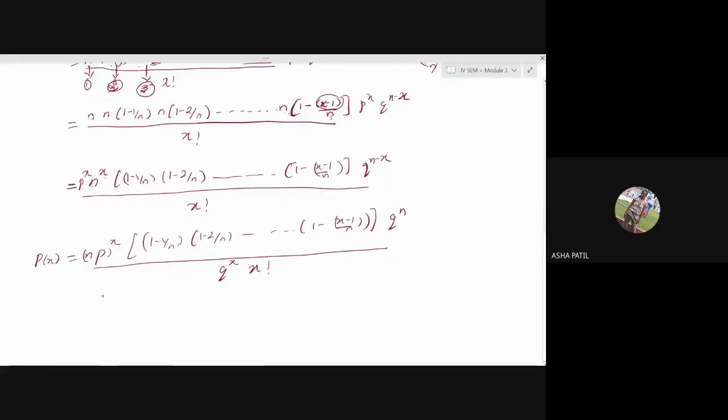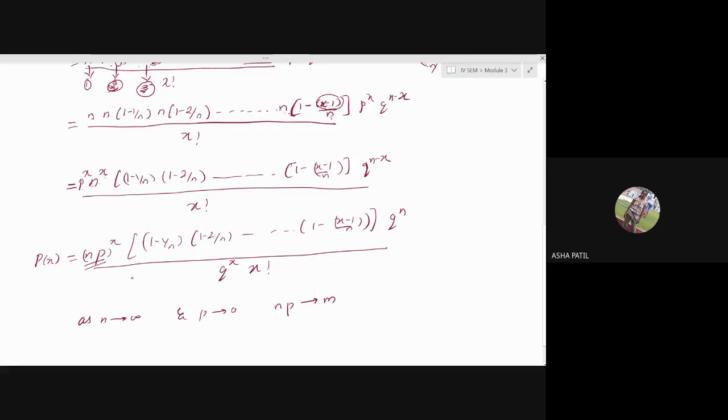Now we will put the limiting cases. What have we written as the limiting cases? We want n tending towards infinity and we want p tending towards 0. As n tends to infinity and p tends to 0, np tends to m. So instead of np, we will be writing m there.